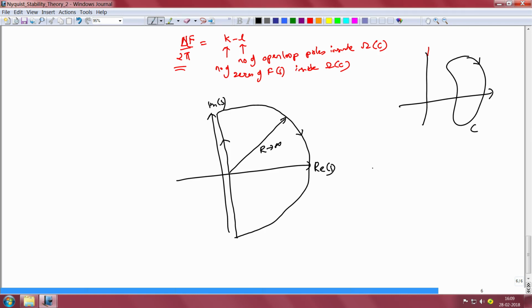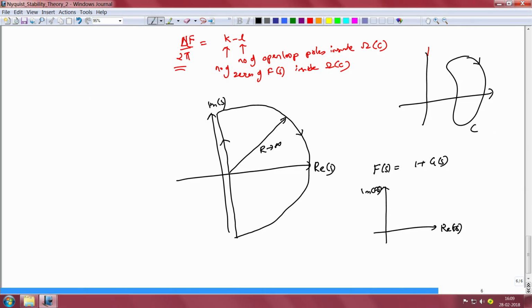So what is f of s? f of s is essentially 1 plus g of s. So if I were to draw the f of s plane, I would have the real part of f of s and the imaginary part of f of s here. I now look at the number of encirclements of the origin in the f of s plane.